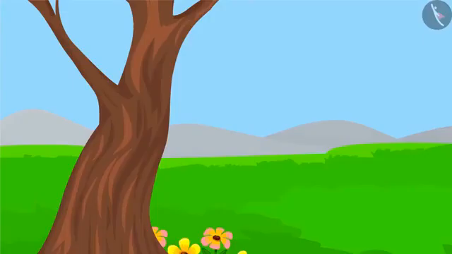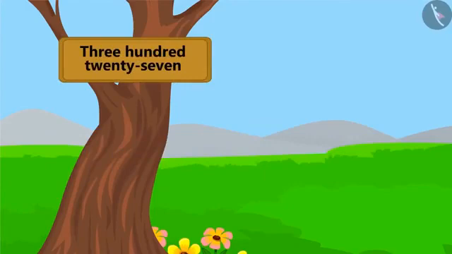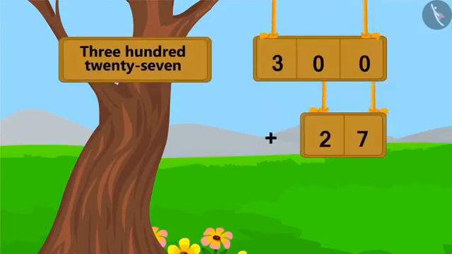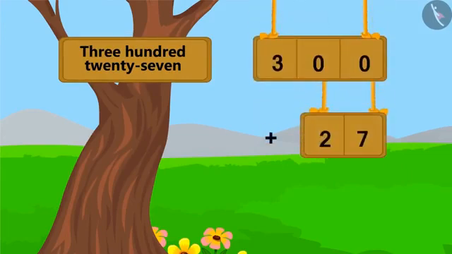Let's see how we can write this number name in its expanded form. Do you remember how to write a number with the help of number name? 327 is 27 ahead of 300. Therefore, we can write it like this by adding 27 to 300. Now, this is very easy. Can you also write 27 in expanded form? Absolutely correct. We can also write 27 by adding 7 to 20 like this. Our expanded form is ready.